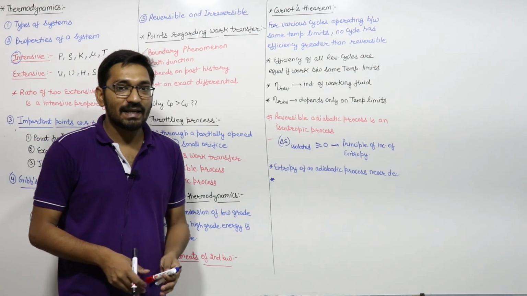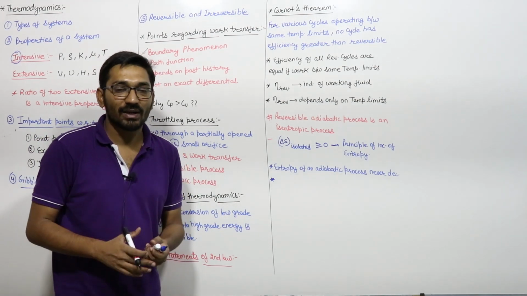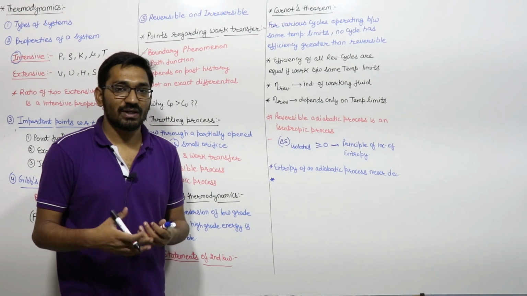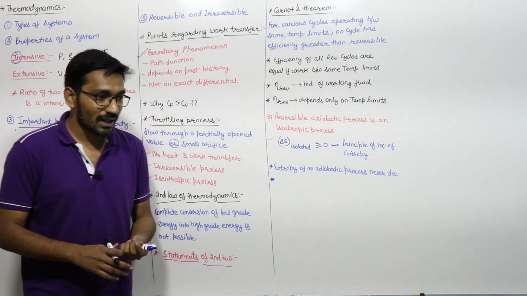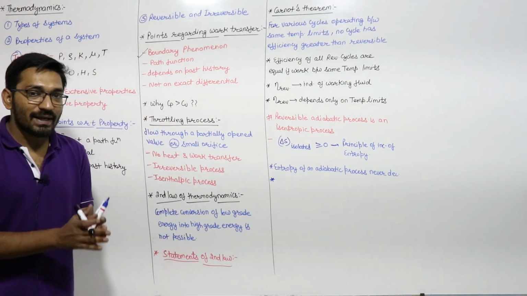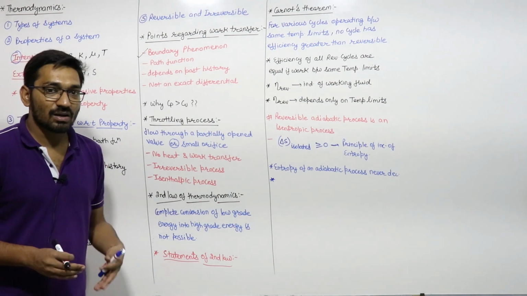If the work and heat are not crossing the boundary, then you cannot say that work or heat is transferred, right? So the boundary must be crossed by the work or the heat.